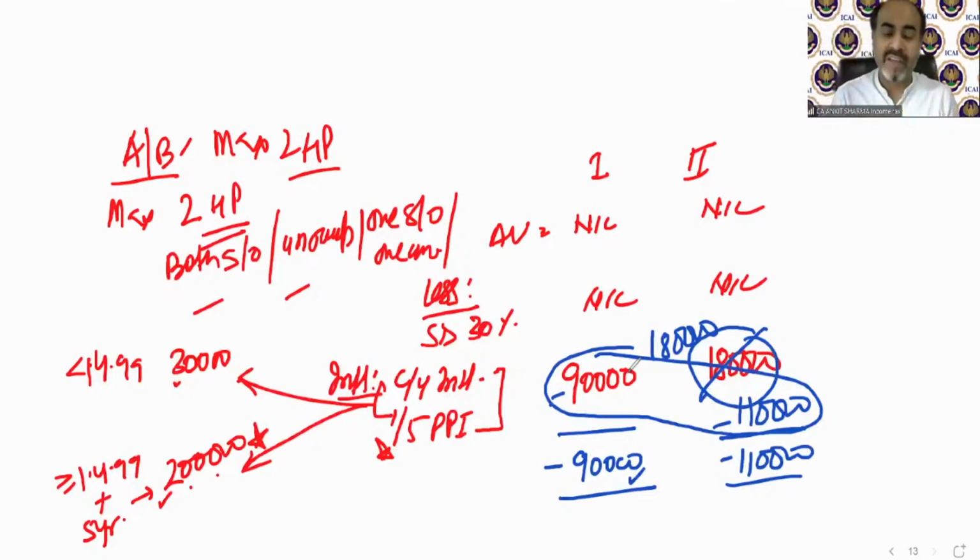As I always say, whenever we solve a numerical topic theoretically, it always seems quite complicated. But when we solve a numerical question, including one from the study material, you will find it so simple. For case A or B, you just need to know how to calculate the correct interest. If you can calculate the current year interest and 1/5 of PPI, it is just a few minutes' task to solve the whole question, because there is no calculation of GAV. You just deduct the interest and there is your answer. So we have just completed case A and B.